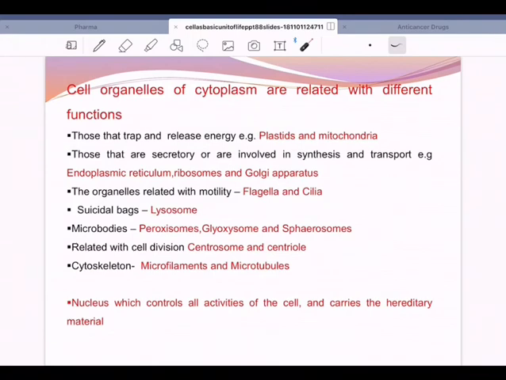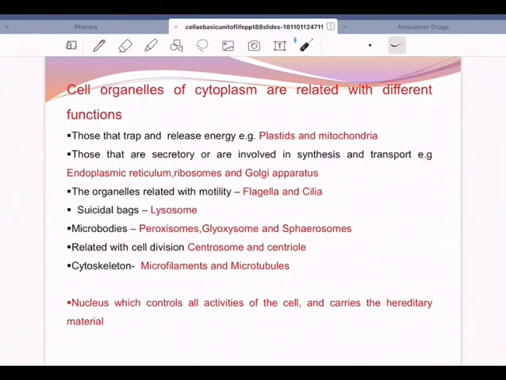Those substances that want to come inside the cell cannot come straight away. There will be selection, there will be criteria. And it possesses carrier proteins for facilitated and active transport. Active transport wherein energy, ATP, is involved.